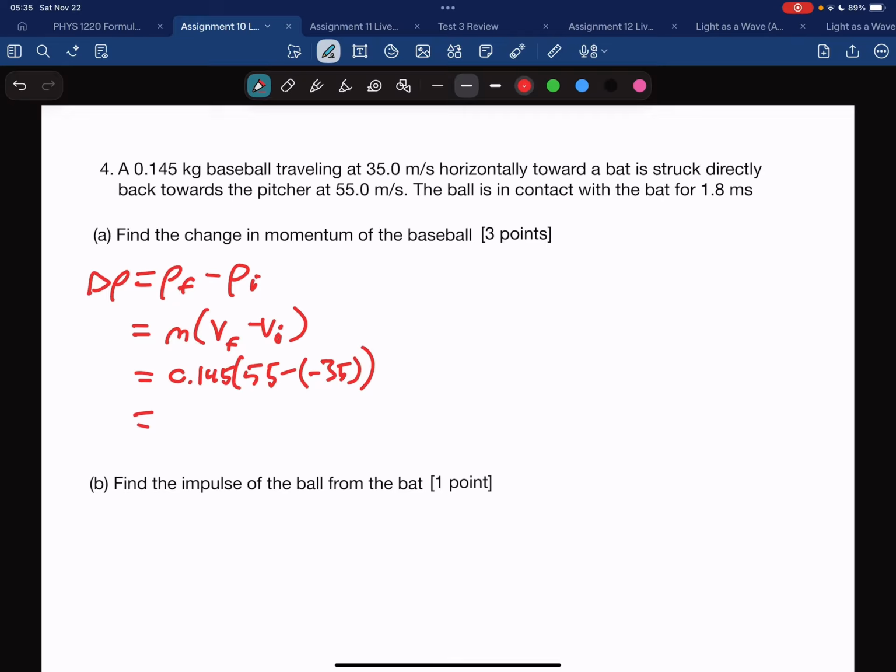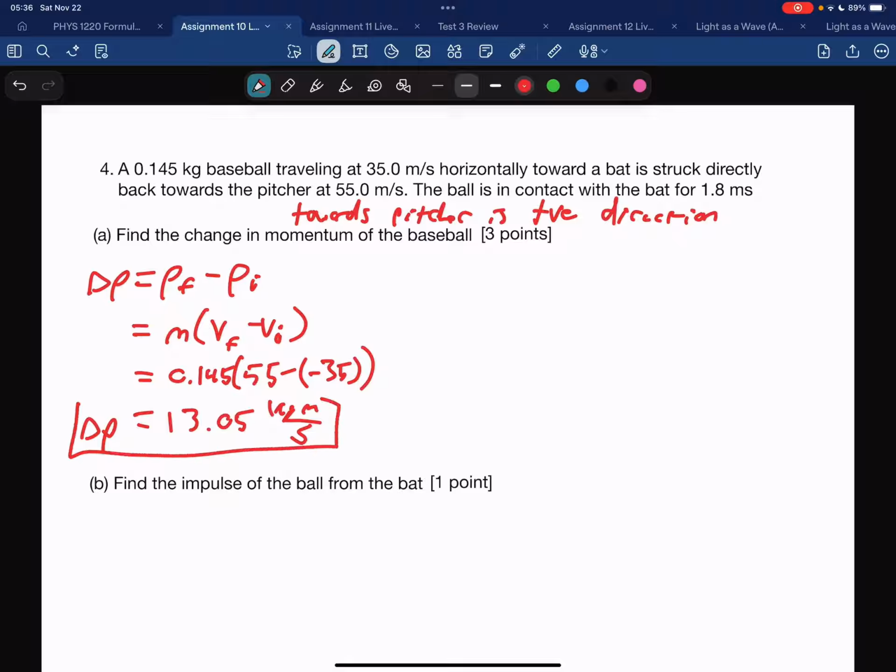I'm going to choose that towards the pitcher is the positive direction. I'm just going to choose that. And then my change in momentum is 13.05 kilogram meters per second. And the only reason I chose this to be the case is because the larger speed was going back towards the pitcher. So that was why I made that choice. No real reason. Could have gone the other way.